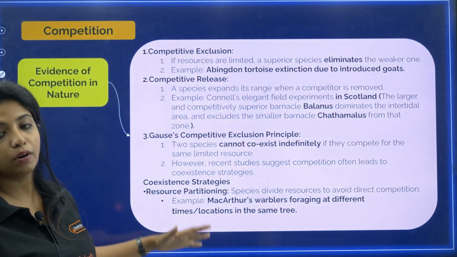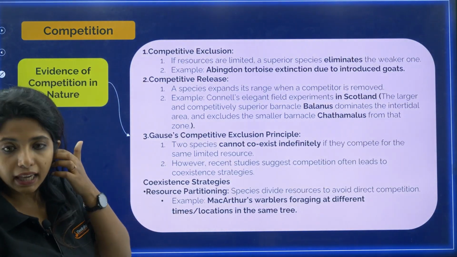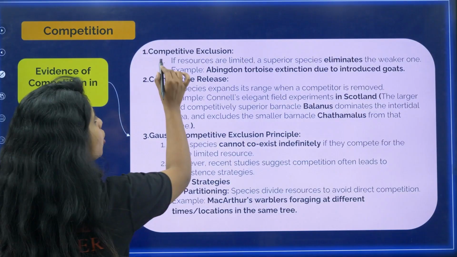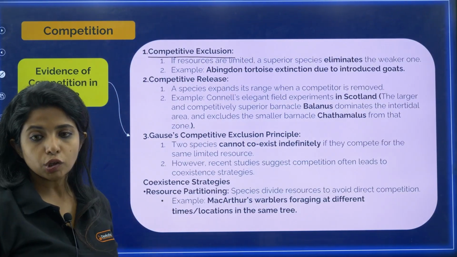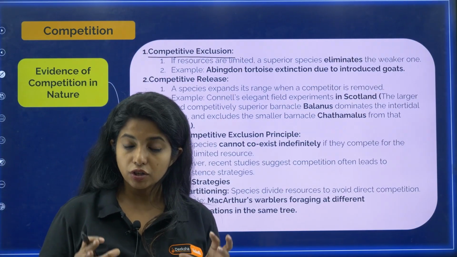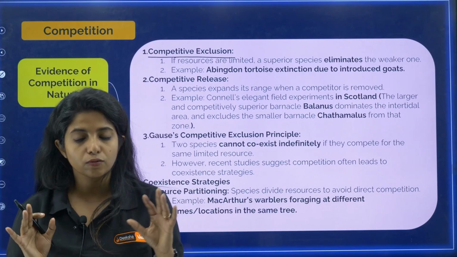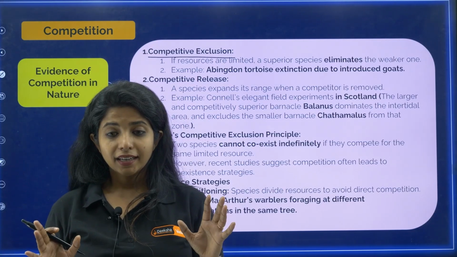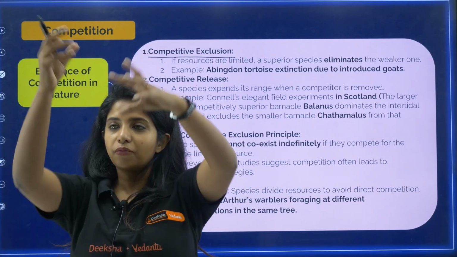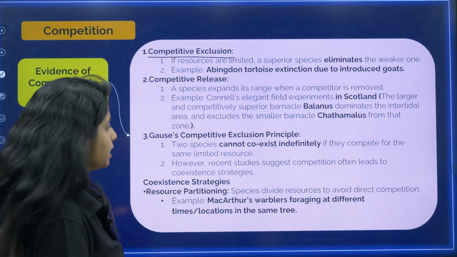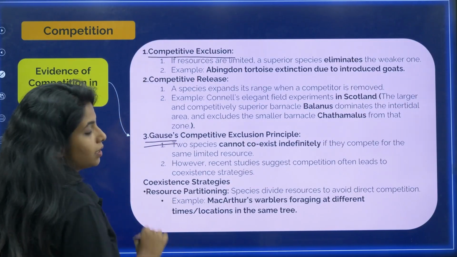Now let's talk about evidences of competition in nature. So competitive exclusion, what do you mean by that? If resources are limited, my dear children, a superior species eliminates the weaker one. This is what you mean by competitive exclusion. And it didn't just come from the sky. Basically, there was a person who studied this, that is Gauss.